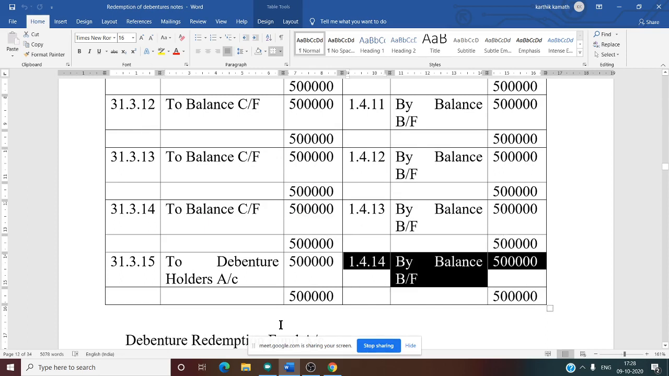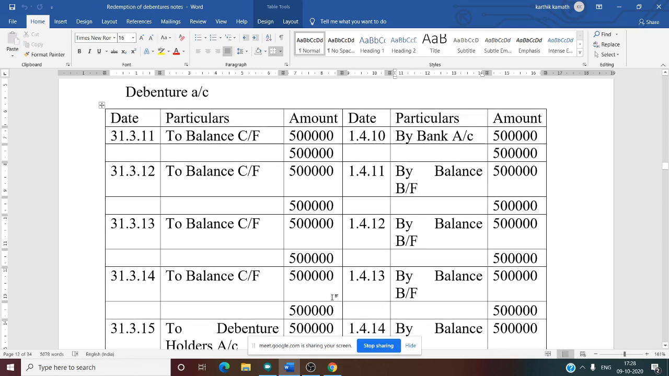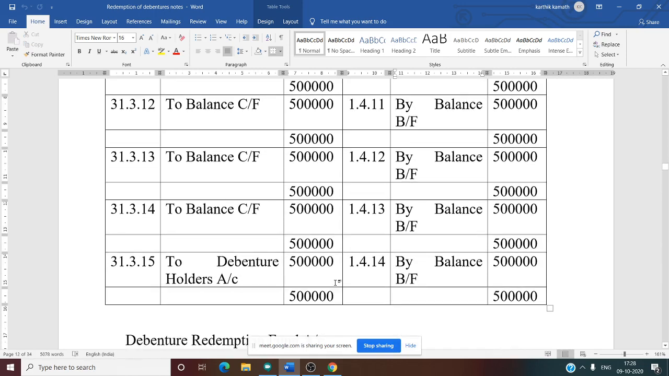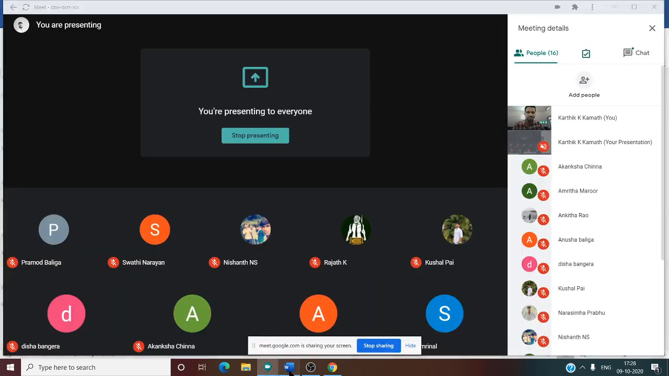So what is our last year? 14-15 is our last year. That means the last year starts from 1/4/2014 to 31/3/2015. The opening balance of the last year, we know, is 5 lakh. But at the end of the last year, the debenture holder will get the amount.